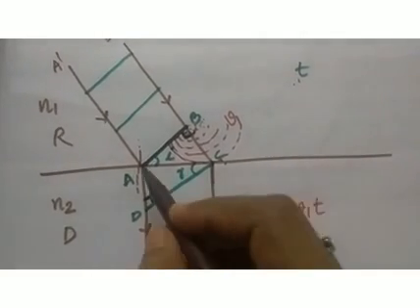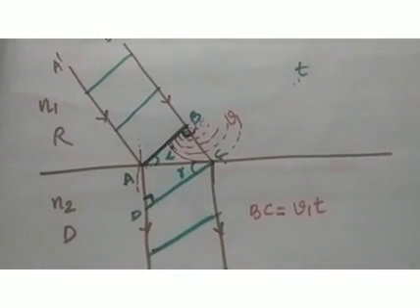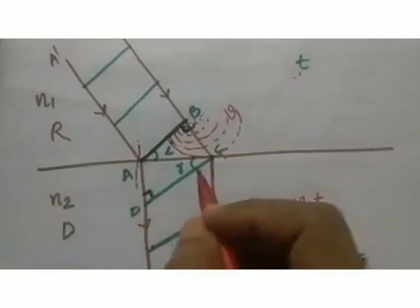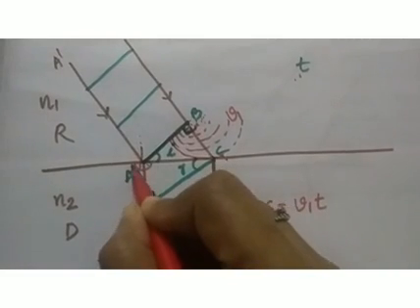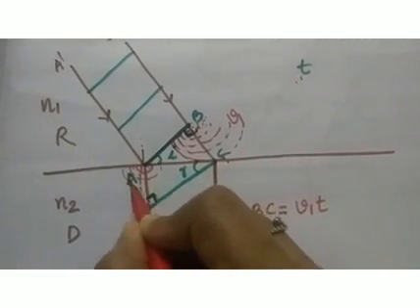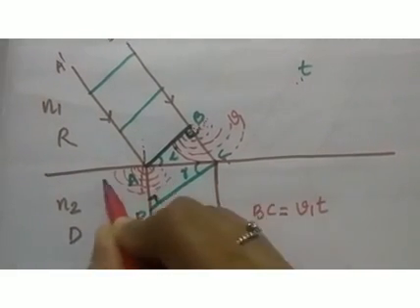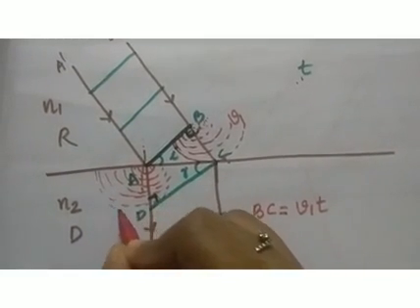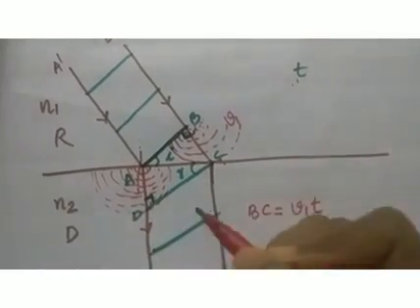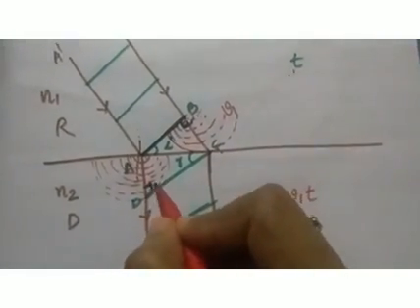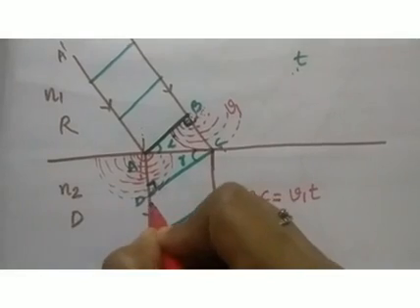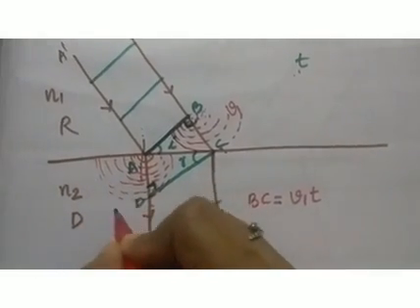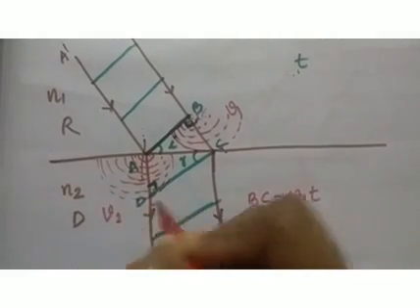Similarly, A is also a point on the wavefront. So A will give rise to secondary wavelets as per Huygens wave theory, and these secondary wavelets will propagate in this direction, and within a time t, the secondary wavelets from A reach the point D, and these waves travel with a velocity of v2.